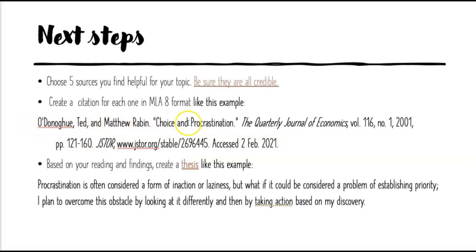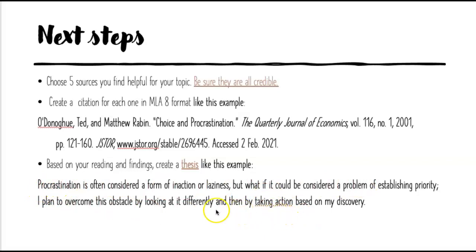Okay? So after you've done your reading, you've exercised your ideas, then you want to create a thesis. And here is an example. I used earlier the example of procrastination. So if I'm writing a paper about procrastination, this is a possible example for a strong thesis. Procrastination is often considered a form of inaction or laziness, but what if it can be considered a problem of establishing priority? I plan to overcome this obstacle by looking at it differently and then by taking action based on my discovery. So this is what I'm building my paper upon.